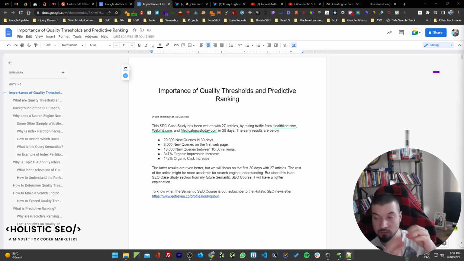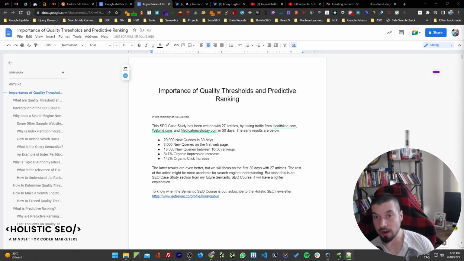In predictive ranking, the search engine always tries to understand where your website or web page should be ranked. That's why the rankings are always changing, because there is continuous testing there. It's not possible to keep it fixed, because with every crawl queue all the scores are changing again and again, and websites are not static as well. So the search engine always tries to have confidence while ranking you at some point, and you will need to calculate the quality thresholds while you try to create your documents.